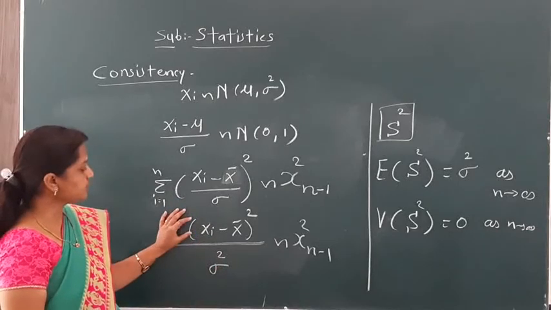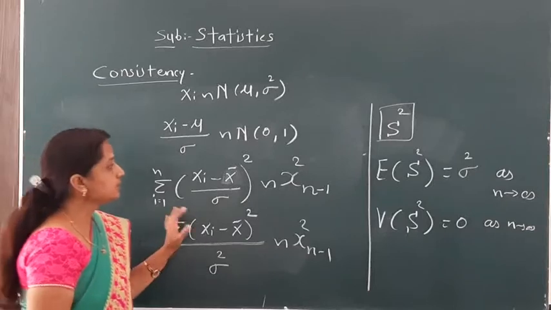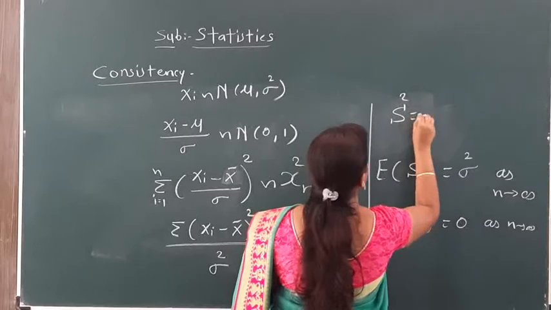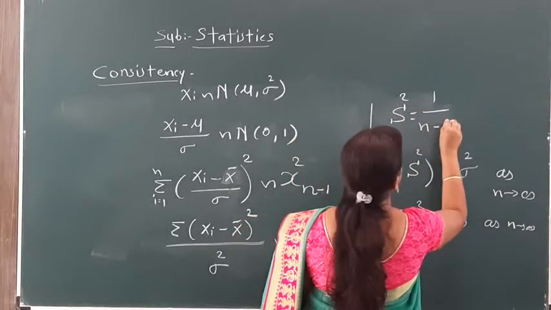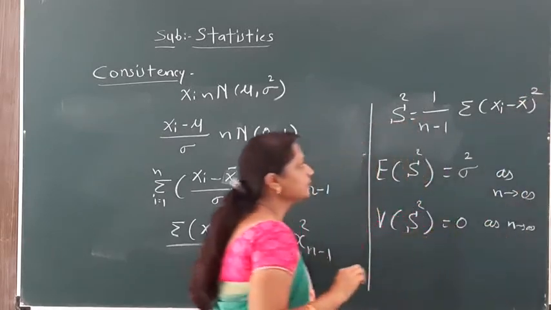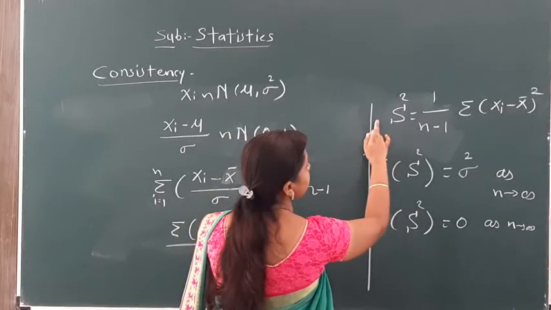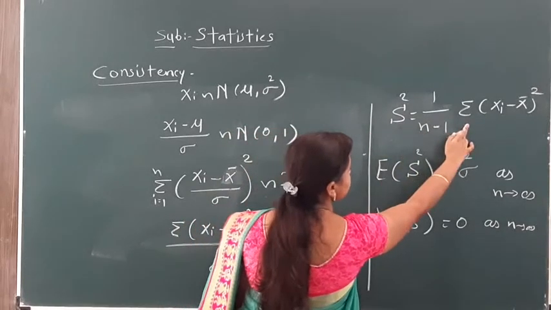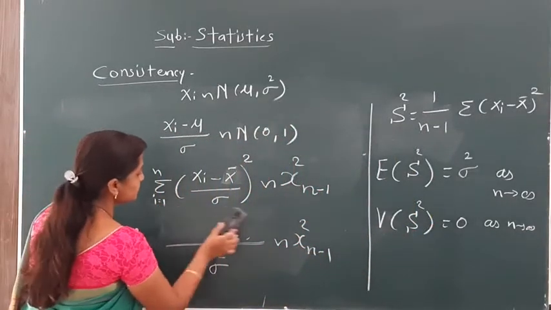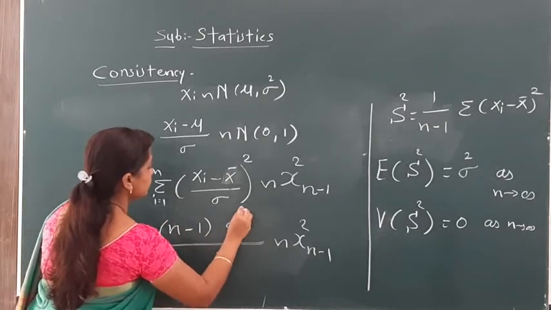Now we replace this term using our formula of s square. The sample mean square s square is equal to, as all of you learned in BSc second year, 1 upon n minus 1 summation (xi minus x bar) whole square. Multiplying by n minus 1, (n minus 1) s square is equal to summation (xi minus x bar) whole square. So here we replace this term by (n minus 1) s square.